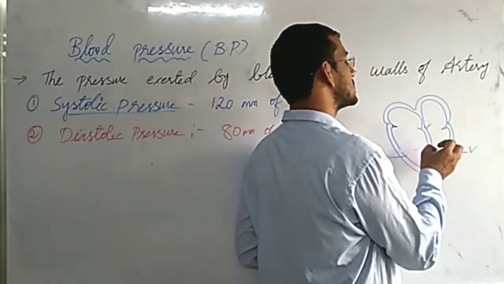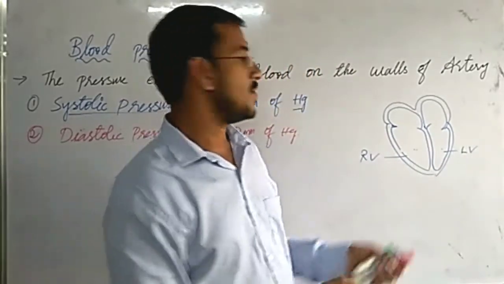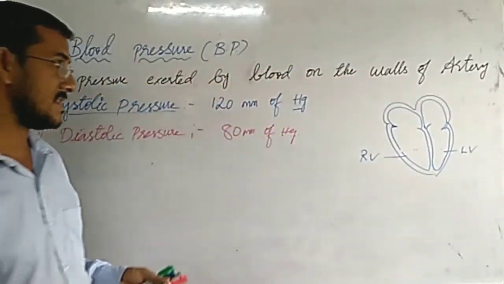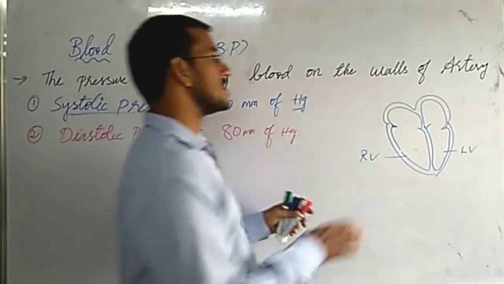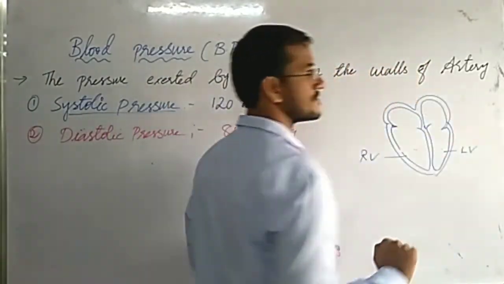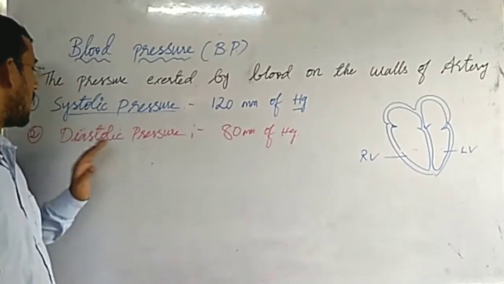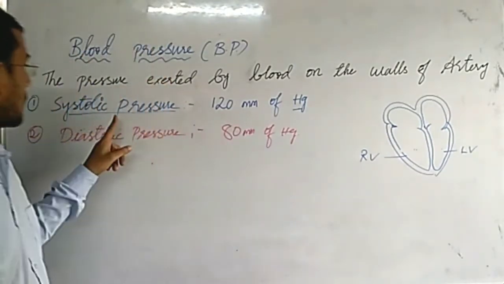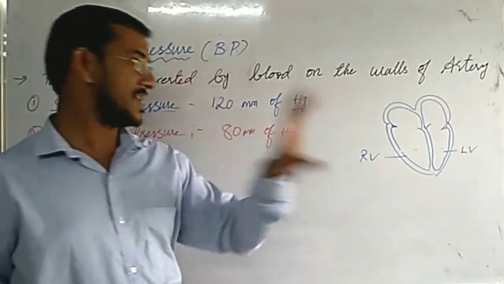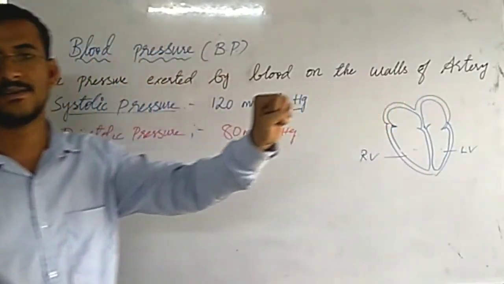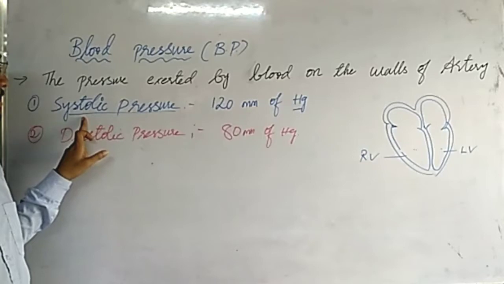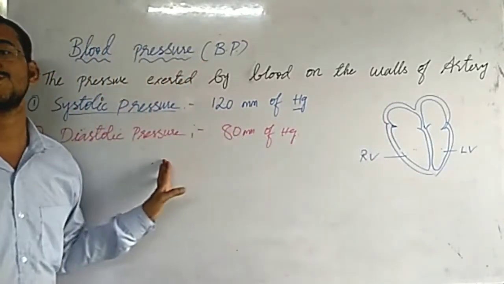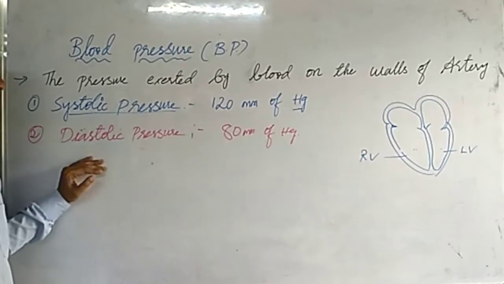When ventricles relax, the pressure in the blood vessel, artery, decreases. Understood? And that pressure is called as diastolic pressure. So systolic pressure is seen whenever ventricles contract. When ventricles relax, the pressure which we find in artery, that is diastolic pressure.